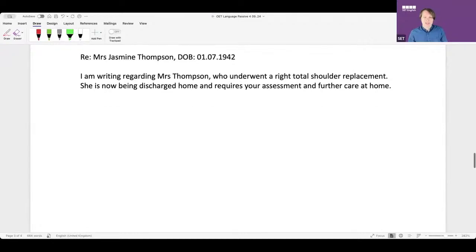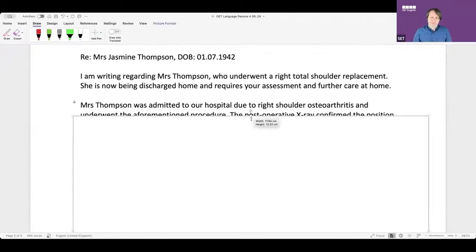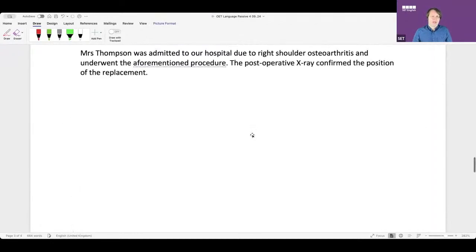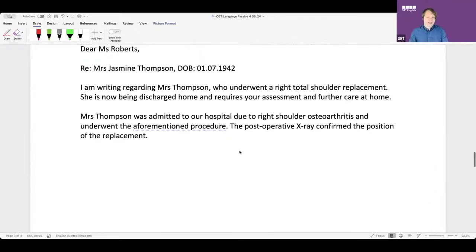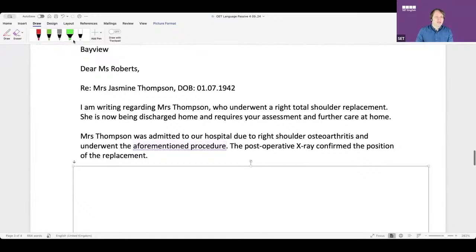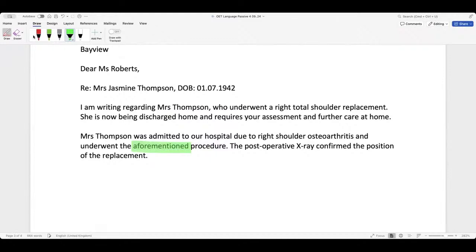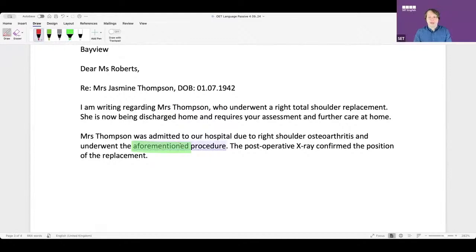Okay, now let's have a look at this next paragraph. Mrs. Thompson was admitted to our hospital due to right shoulder osteoarthritis and underwent the aforementioned procedure. This is such a great letter. What does aforementioned mean, guys? Already mentioned before. Yeah, so it's mentioned here, right? Is this a good thing or a bad thing? Very good. Very nice writing.